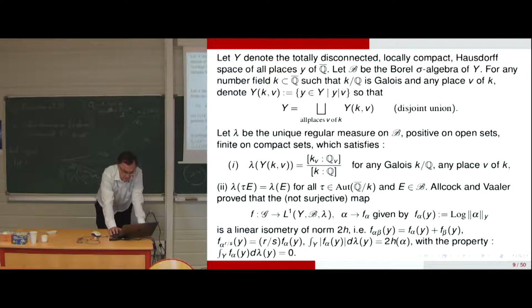It is a linear isometry of norm 2H, and satisfies some properties we have here: additivity with indices, and a metric property which we integrate. So f_alpha is not f_beta, the function. That's just the definition here.